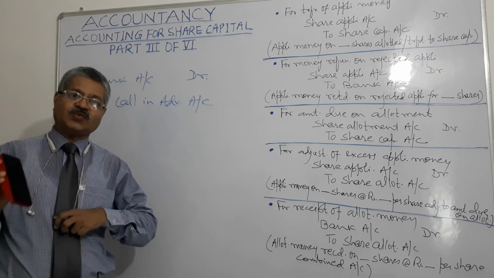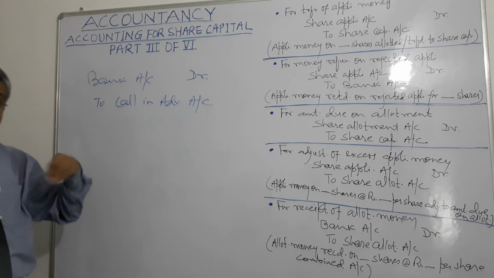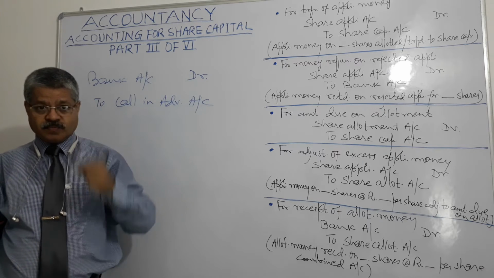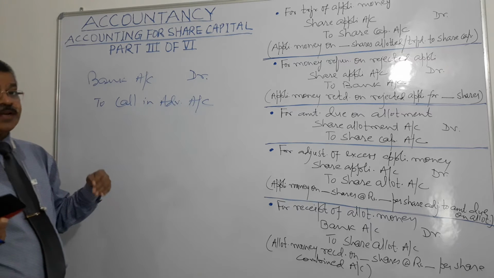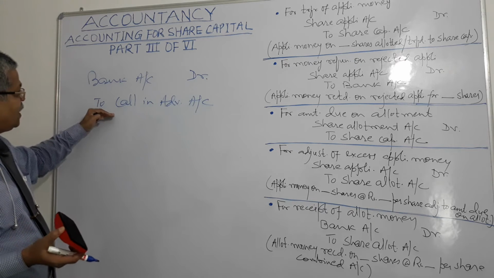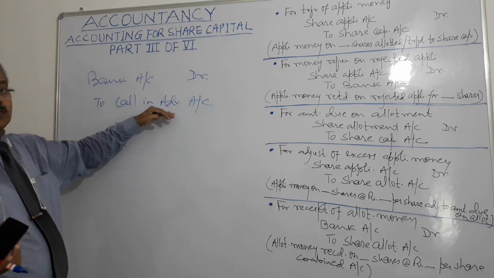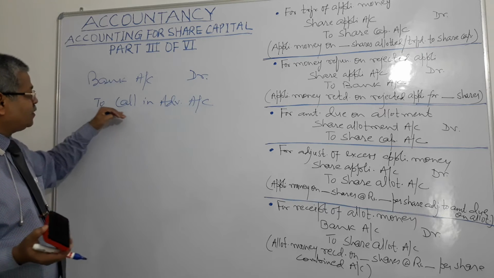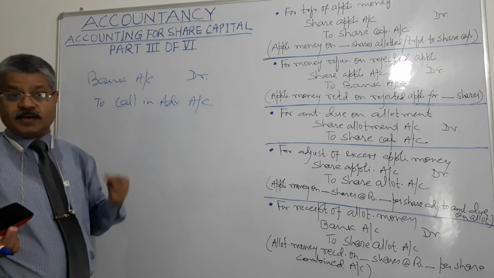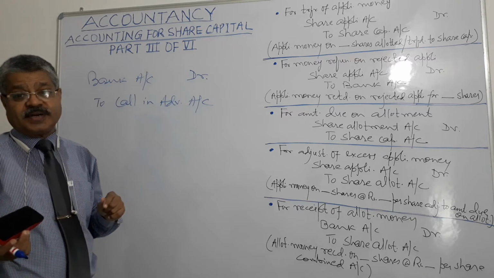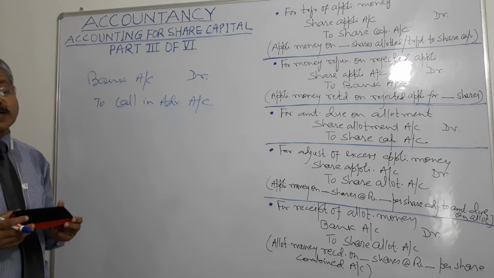And what happens on the due date? This money has been received in advance. What happens when the due date arrives? It's very simple. The money will go to the account where it should be. Here it has been parked only for a temporary period, credited to call in advance account only temporarily. So this account will be debited on due date, right? What will be the entry? Accounting entry.